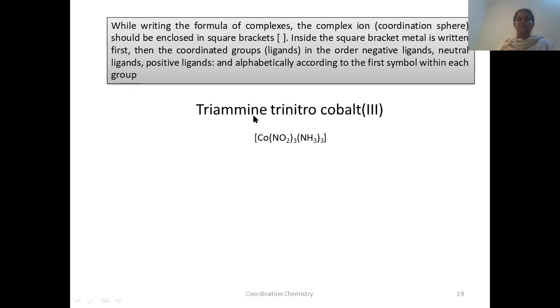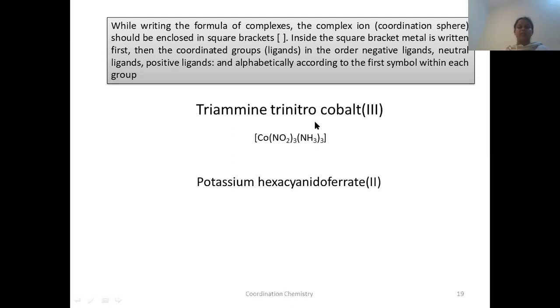NO2, because ammine is neutral, with 0 charge, and NO2 has a -1 charge. So first we write NO2, then NH3. How many nitro groups are there? 3. So you write 3 here. Then ammine 3. This is the way you have to write the formula from a given name.